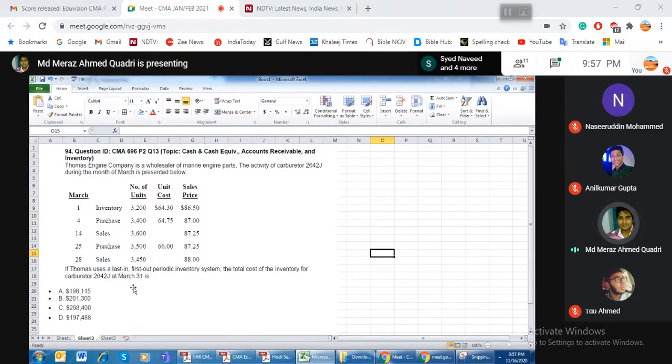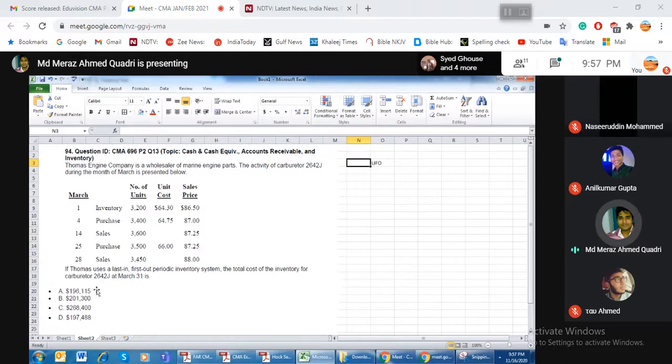The question is asking about the LIFO. It asks what the total cost of inventory for the carburetor is as on 31st March. So how will the question be answered?